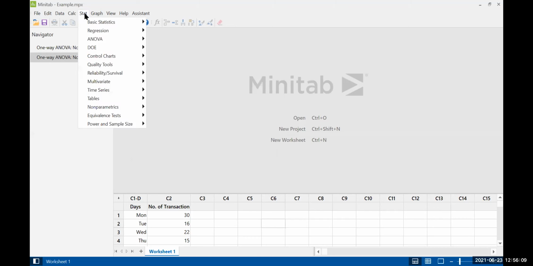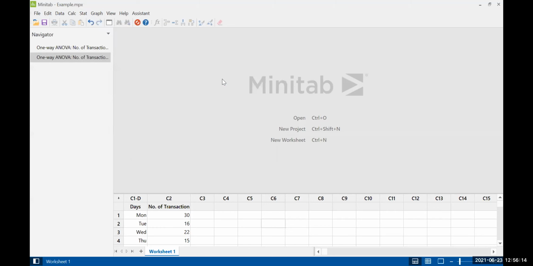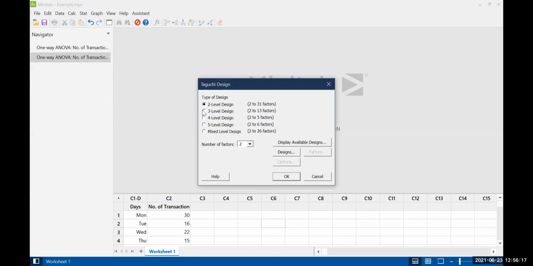If I go for some other, let's say Taguchi, create Taguchi design. Now, if you have 3-level designs, meaning factors have 3 levels or 4 levels, 4 different values of a factor are possible. Or you can go for mixed level, where some factors have 3 levels, some have 4 levels, some have 5 levels, like that. In that case, we can go for this. Let's say I am going for the 4-level design. This is applicable for 2 to 5 factors. So this is the type of design.